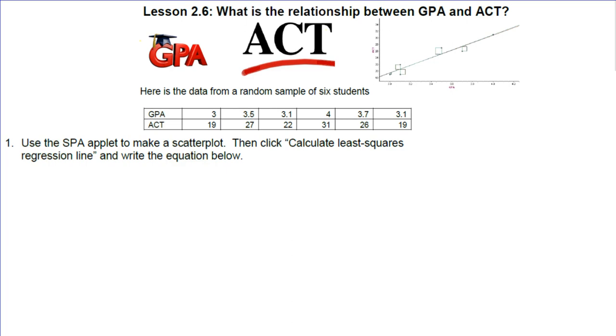It will give us our scatter plot. And remember, below the scatter plot, it'll also give you the correlation coefficient. You want to click on that. So we'll pause the video here, give you time to enter that data, and then we'll check before we proceed.